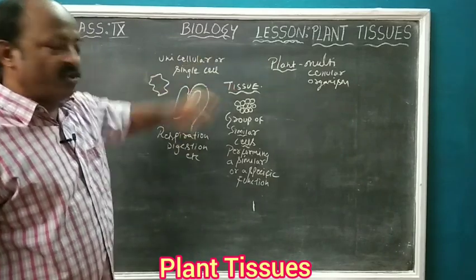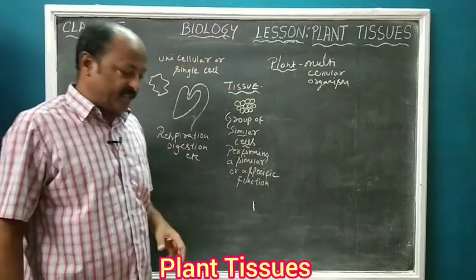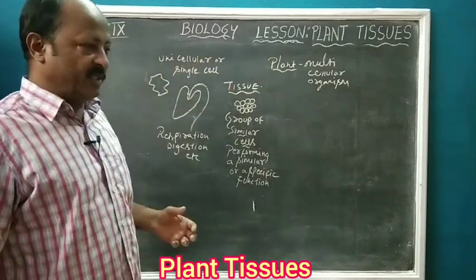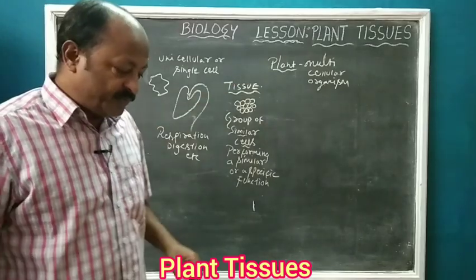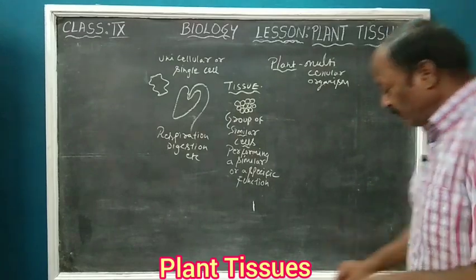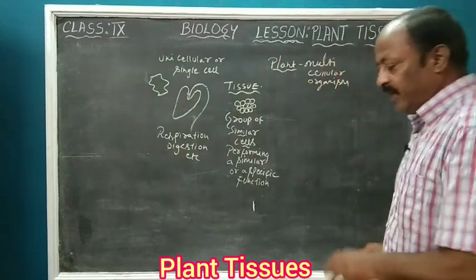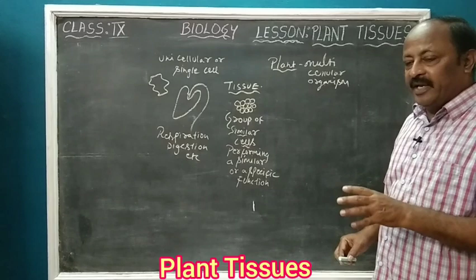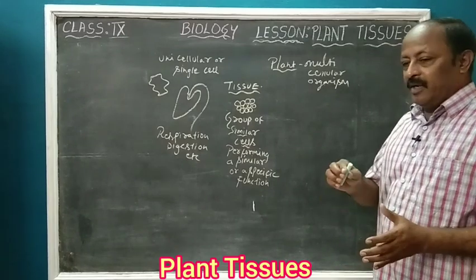So in the multicellular organisms we have numerous cells performing various functions. As we are studying plant tissues, let us take an example of a plant and study the various functions with the help of tissues.